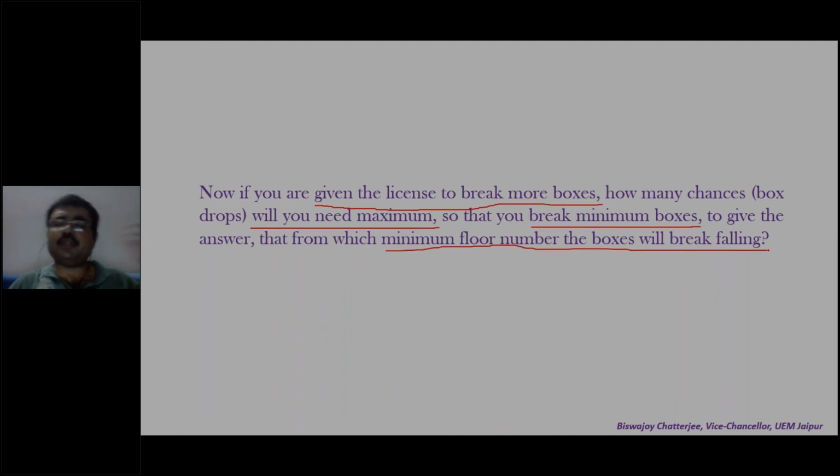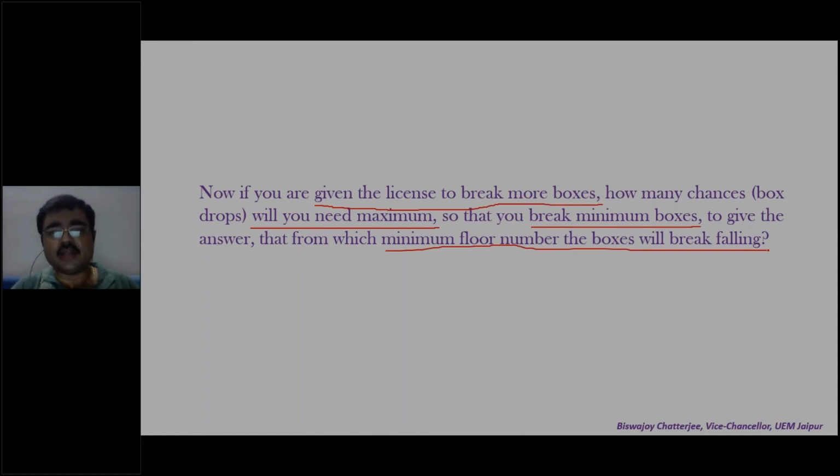Again, you will have to give me the same answer. You have to give me the answer that from this floor, if you drop, then the boxes will break. That minimum floor number you will have to tell me, but by minimizing the drops in the worst case also. How can you do that? In the previous case, you have seen that you will need 100 chances because you will drop the boxes one by one from floor 1, floor 2, floor 3, floor 4 and up to floor 100. You will need 100 chances in the worst case.